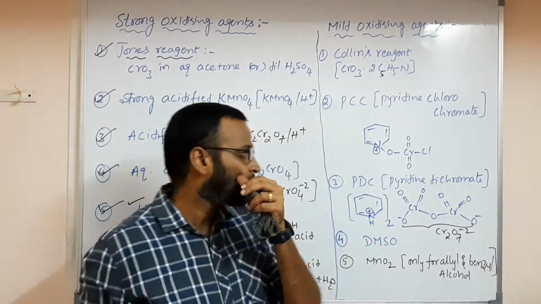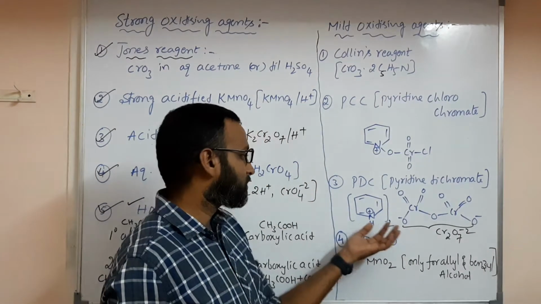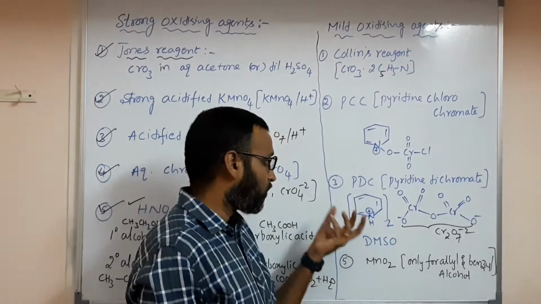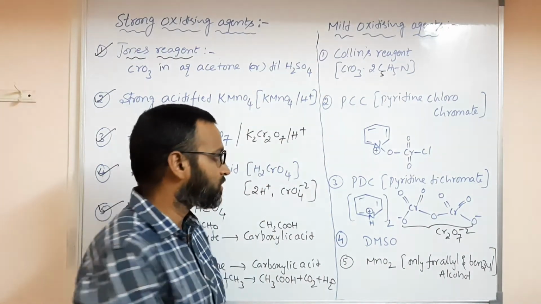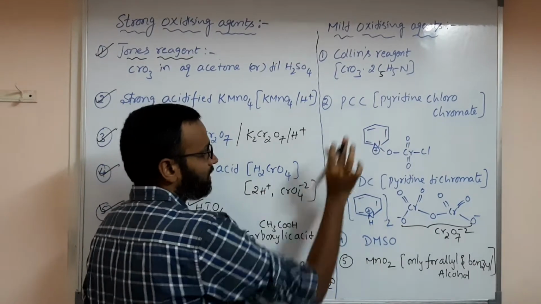I am telling this clearly because maybe in your exam, if you are lucky, they will ask what is the formula of PDC, what is the structure of PDC, what is the negative charge and how many pyridine units you will have. So these are all questions. That's why I am telling you this is pyridinium dichromate, PDC, or PCC.